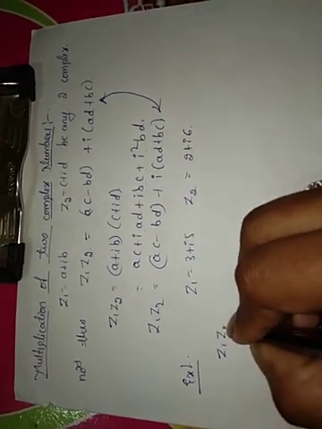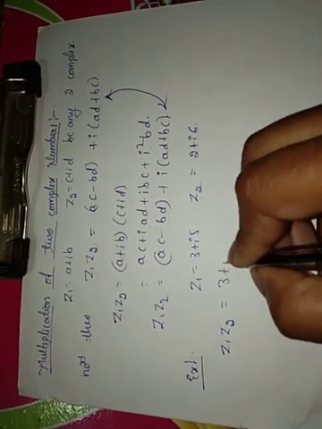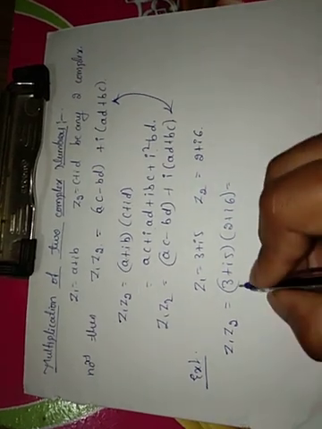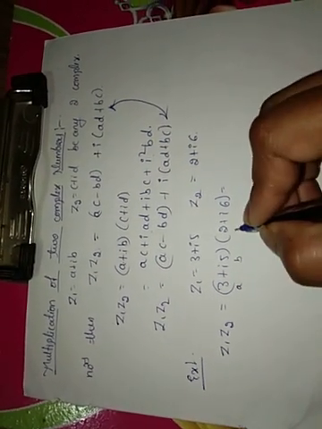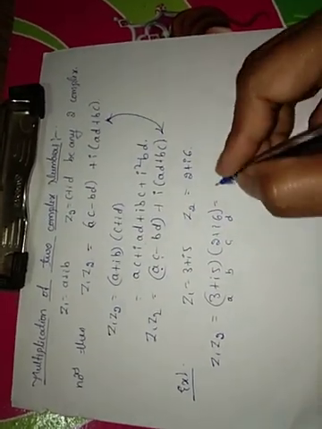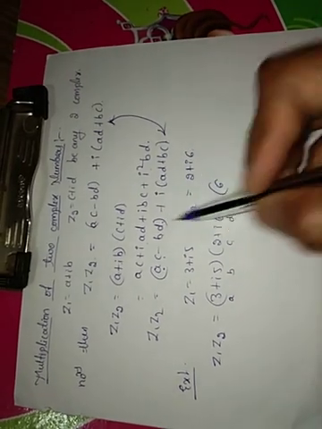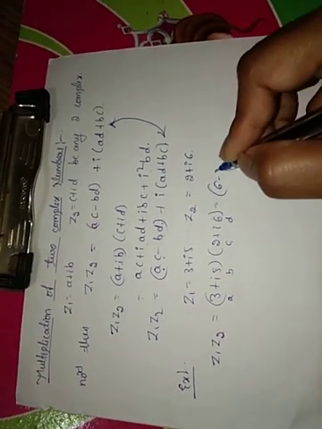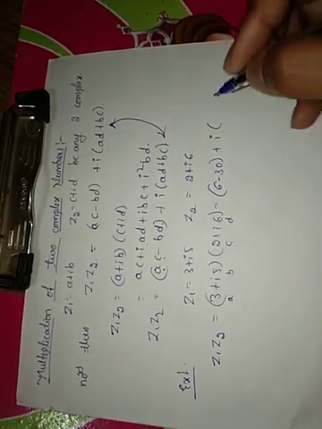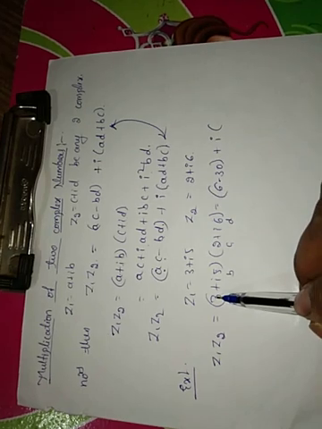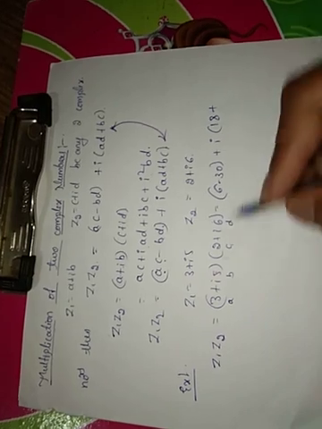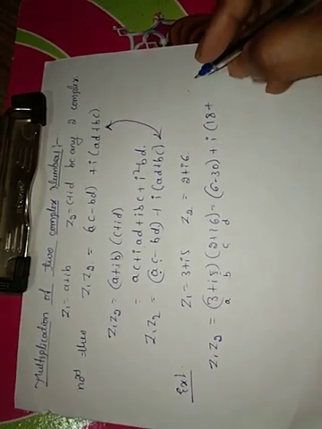Then z1 into z2 equal to (3 plus 5i) into (2 plus 6i), with a, b, c, d. a into c, 3 into 2, minus b into d, 5 into 6, plus i into a into d, 3 into 6, plus b into c, 5 into 2.